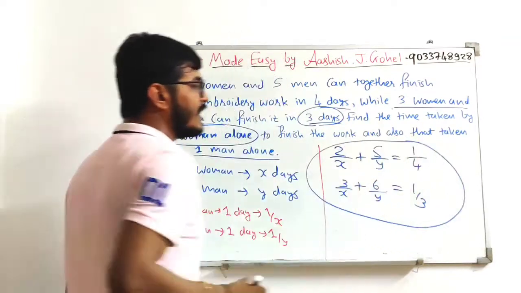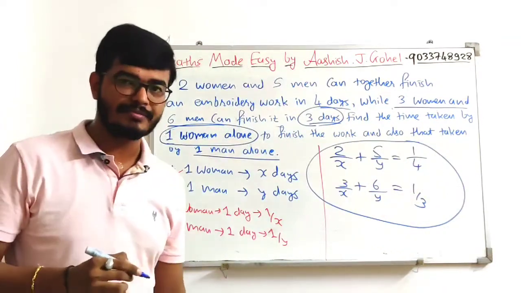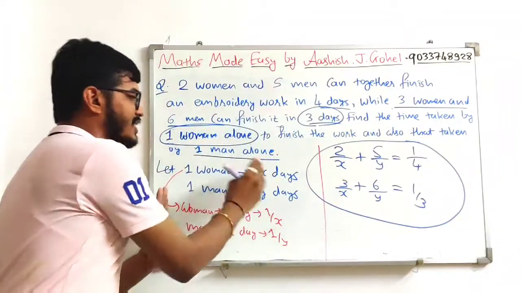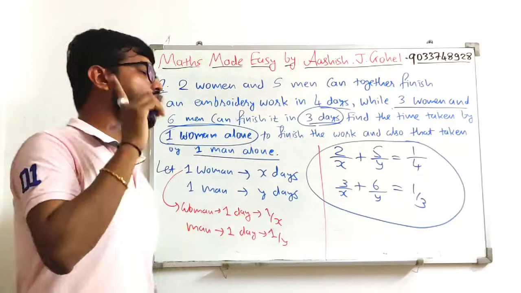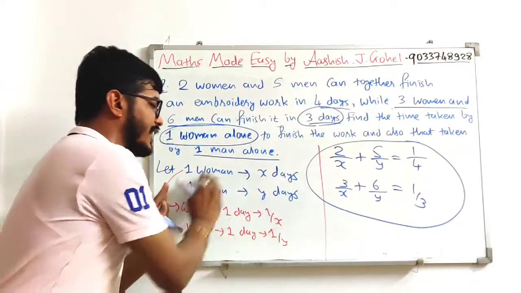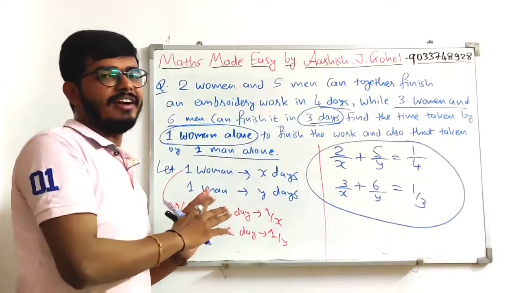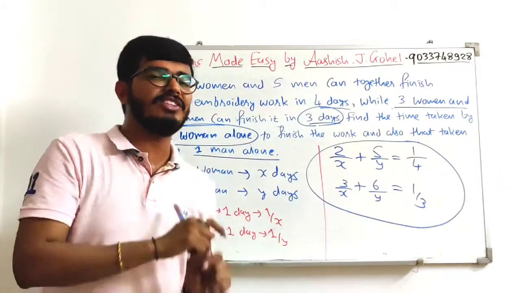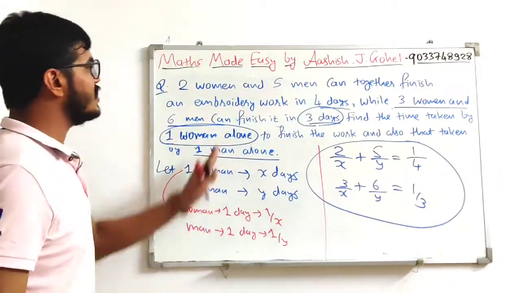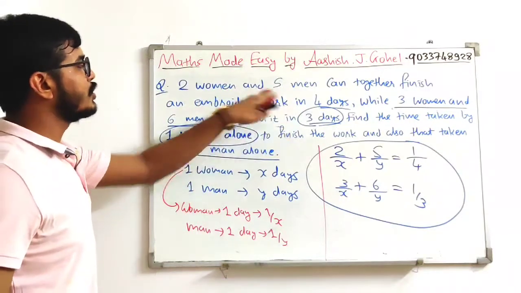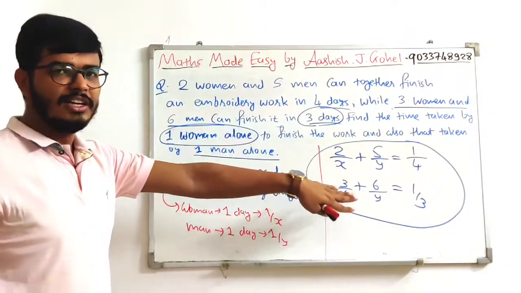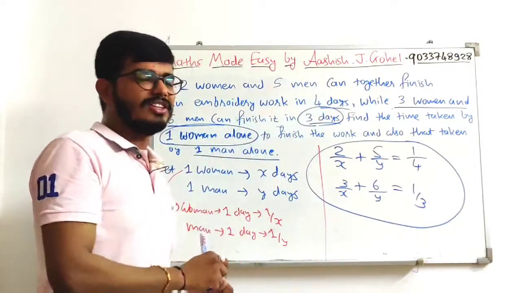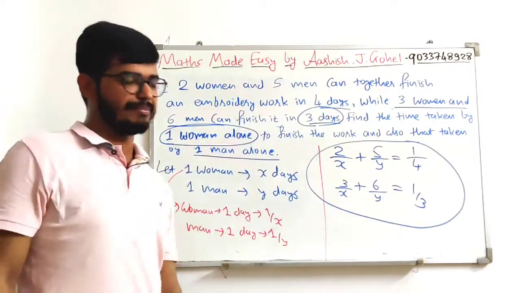So these are your linear equations in two variables from the given data. By assuming this, for any given data this will hold. If you are given work, time and manpower, then this will be the setup, just the values will change. 2, 5, 3, 6 are there, so that value can change, and these days can change. Okay, the type will be the same, the method will be the same.